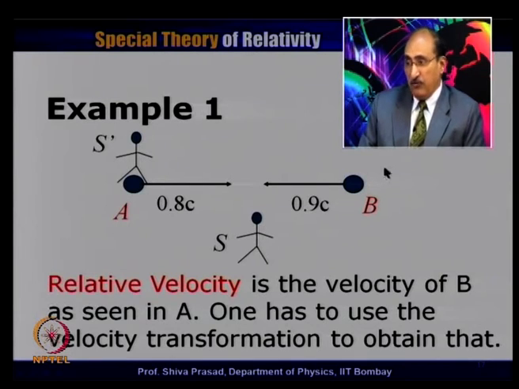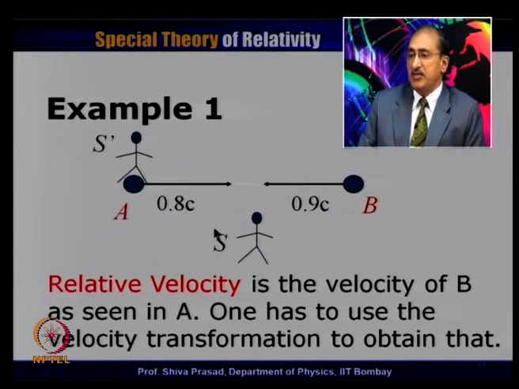Of course, if we wanted, we could have also gone from S to B and found out what is the speed of A in B's frame. That will also be the relative velocity, and one can see very easily that this would have given me the same result other than the sign. So, relative velocities between these two particles will always be the same as being observed by either this observer or this observer.